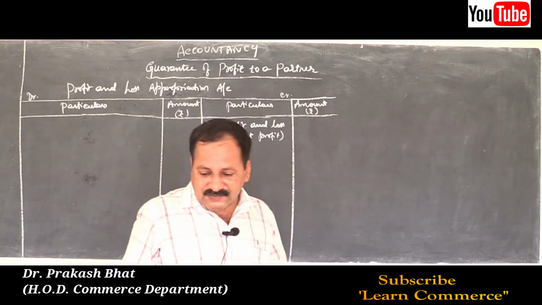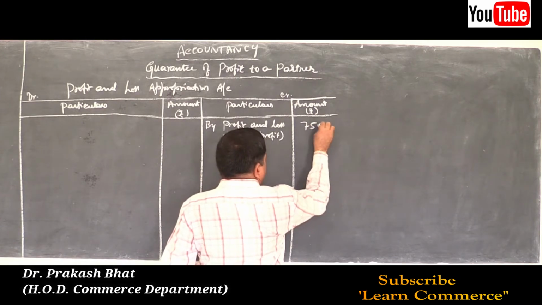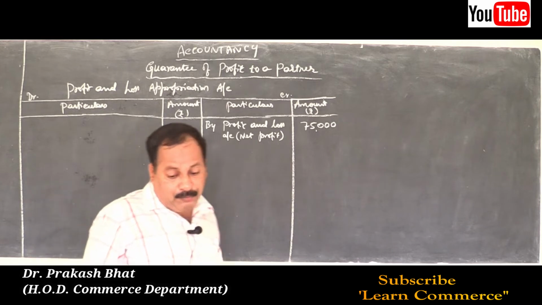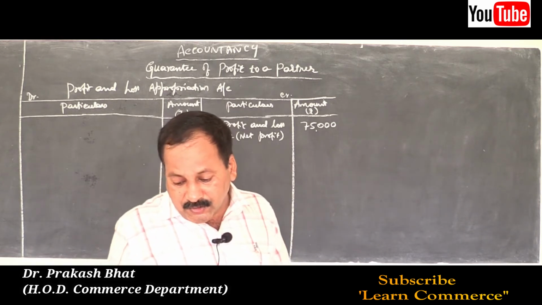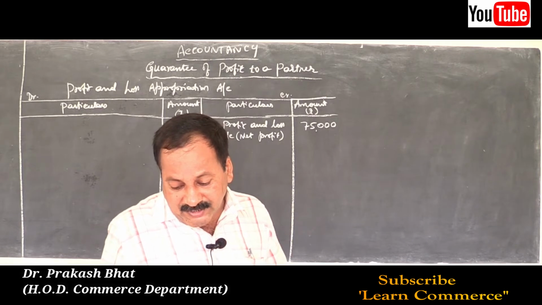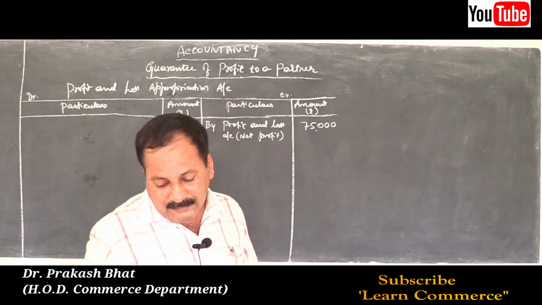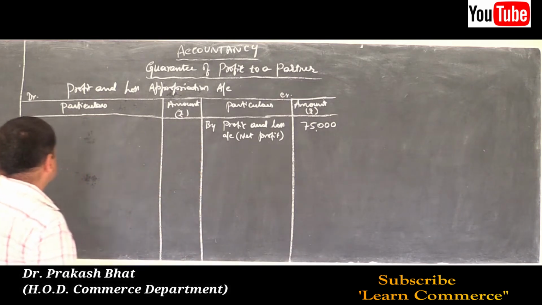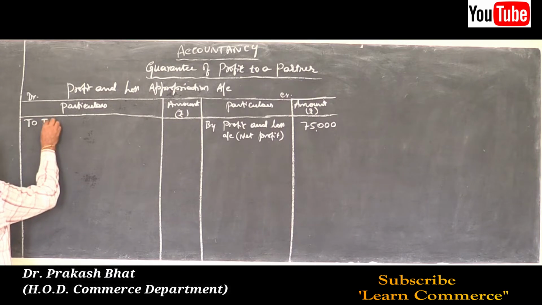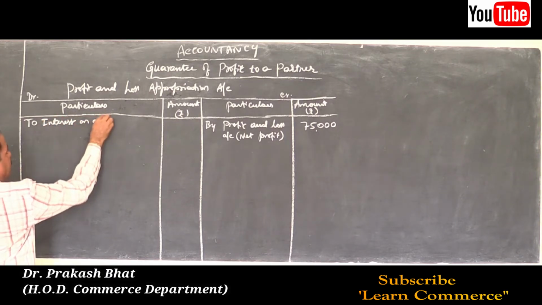How much profit was earned by the firm? 75,000. It's very clearly given in the problem. So write it. Now what we have to do is provide for interest on partners' capital. How much interest should be provided? Interest on capital at 10% per annum. So it is an expense for the firm, to interest on capital account.